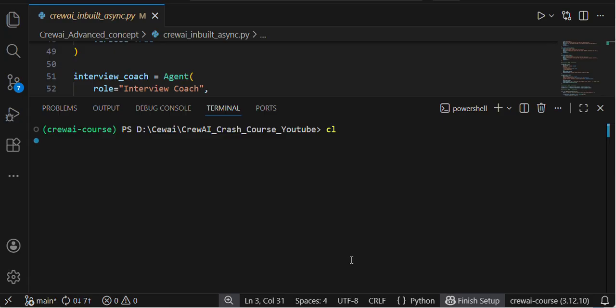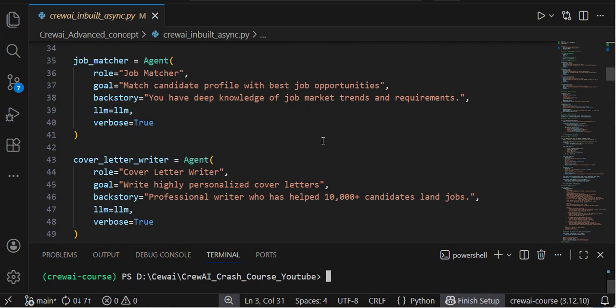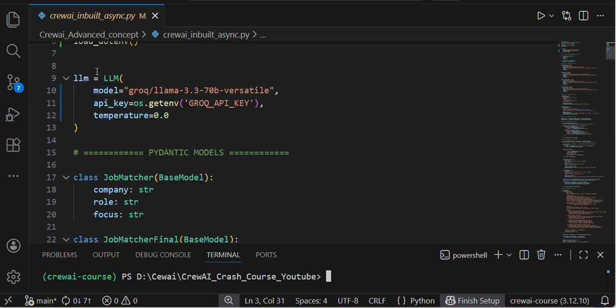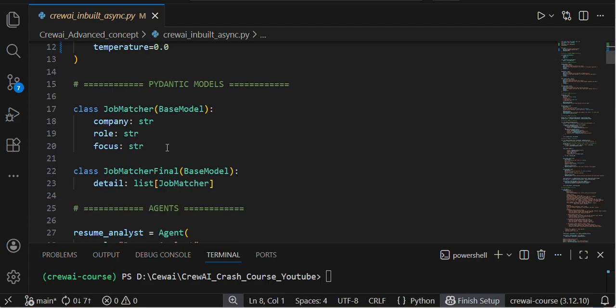Guys, this is the second example. Just go through the code. Then I started executing the same code, the same library, the same LLM initialization. Here I am using Pydantic to get structured output.